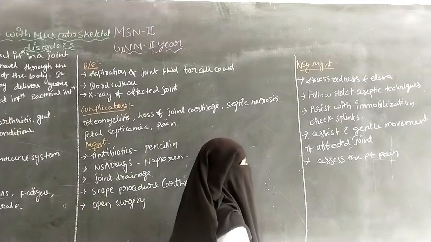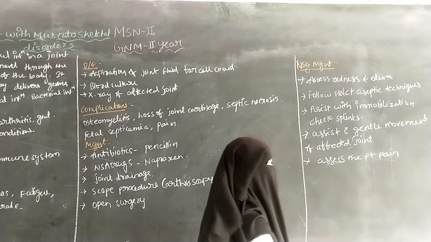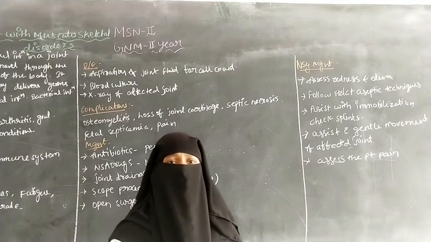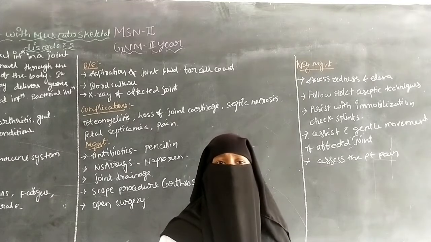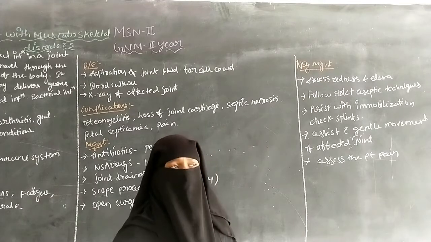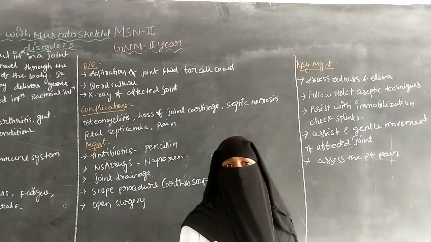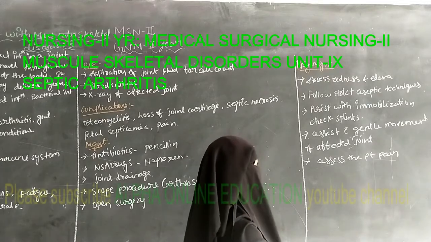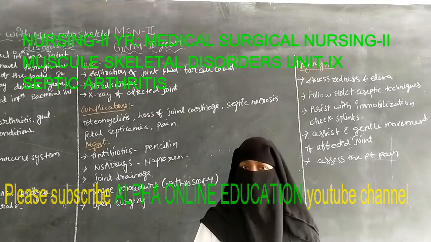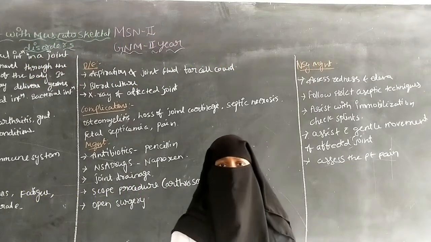And the next one is to assist with gentle movement of the affected joint. If movement is not there, the nurse has to assist with gentle movement of the affected joint. And next is to assess the pain level of the patient using a pain scale. The nurse has to assess the pain of the patient.